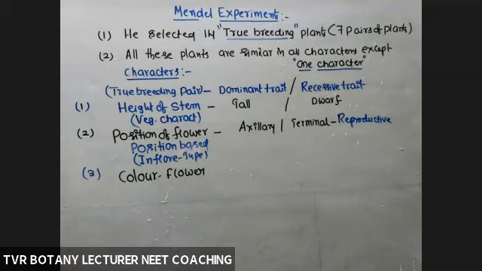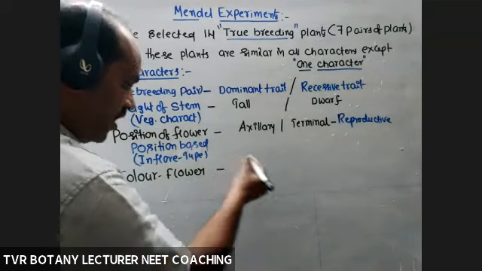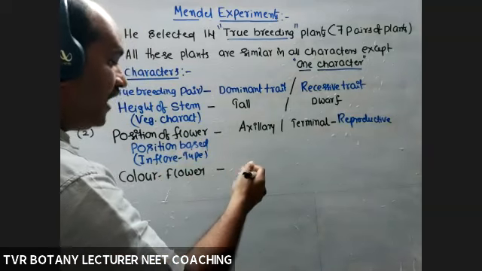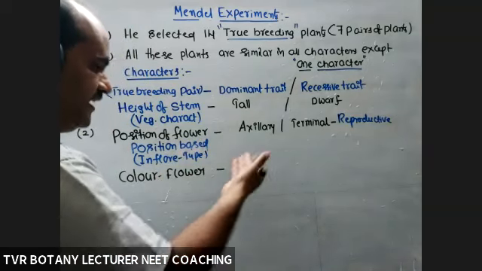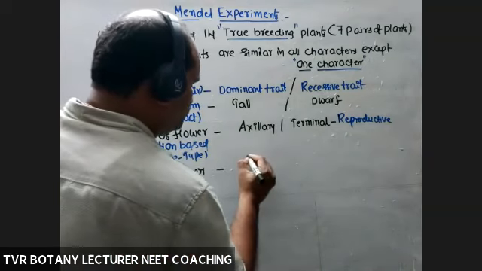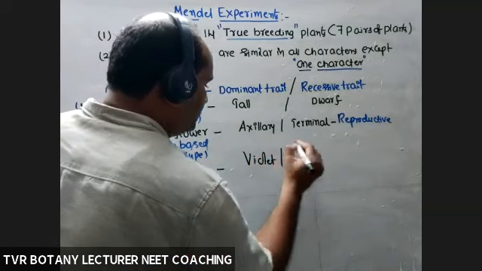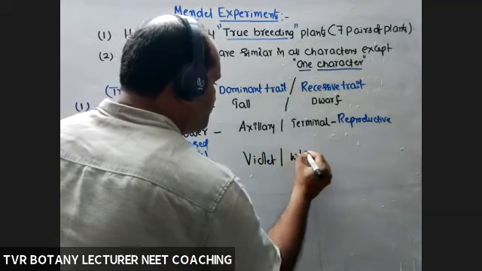What color? For example, flower color is a character. What color means what type of color: quality, adjective. Flower is violet or white.